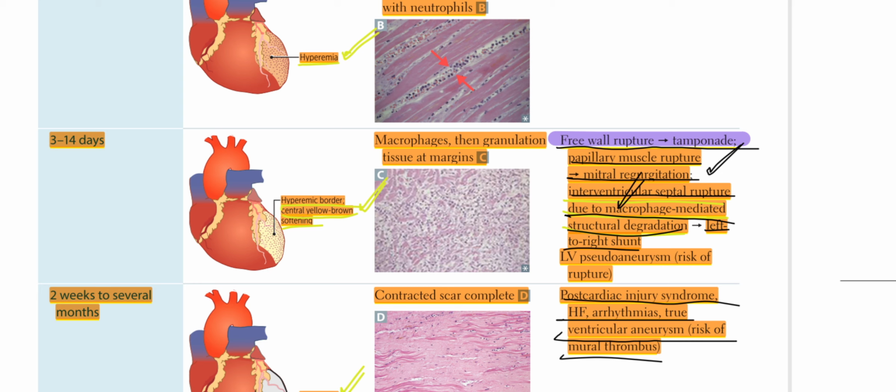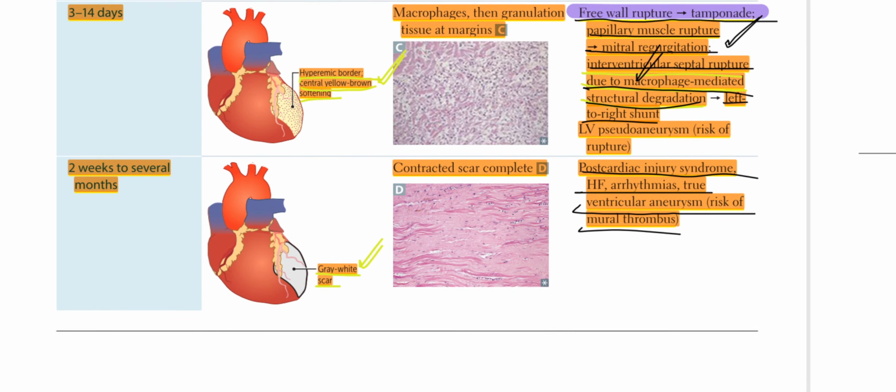that would lead to tamponade, papillary muscle rupture that would lead to mitral regurgitation, interventricular septal rupture due to macrophage-mediated structural degradation that would lead to left-to-right shunt, and left ventricular pseudoaneurysm, with risk of rupture. From 2 weeks to several months, on gross there will be a gray-white scar, and on light microscopy, a contracted scar complete.